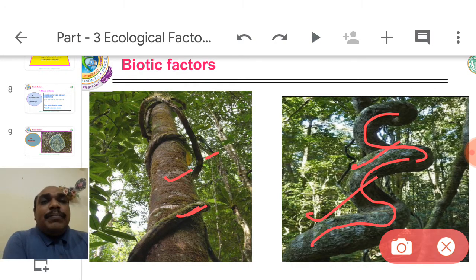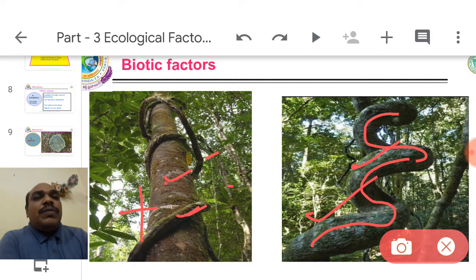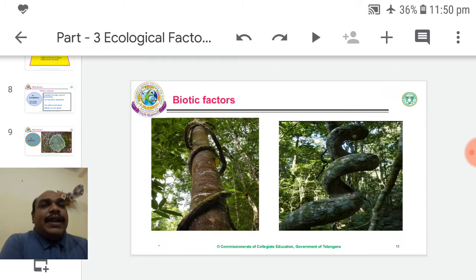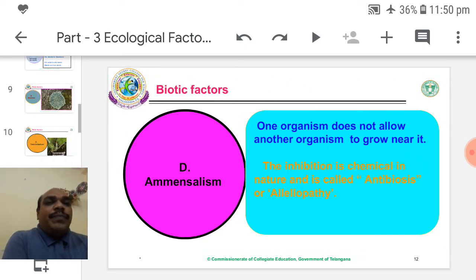The liane gets benefit because it cannot stand erect. But the other plant does not get benefit and is not harmed. Only the liane plant gets benefit. This is also plus zero, commensalism. Epiphytes and lianes are examples.